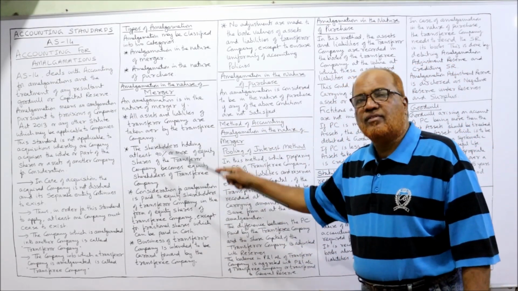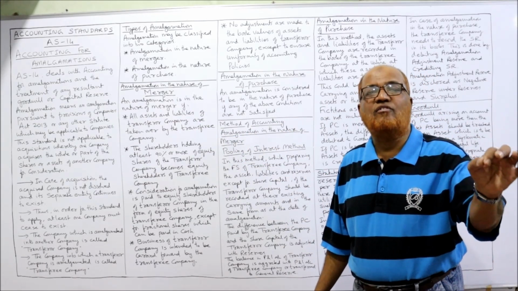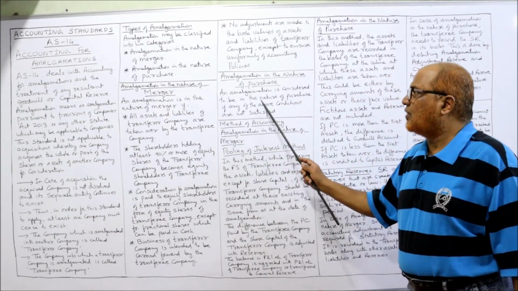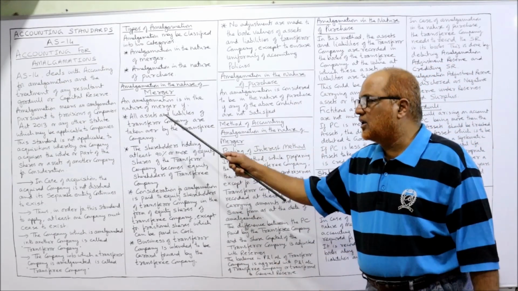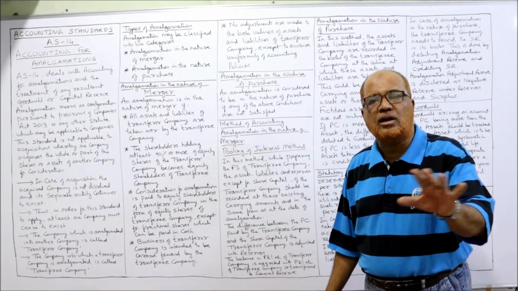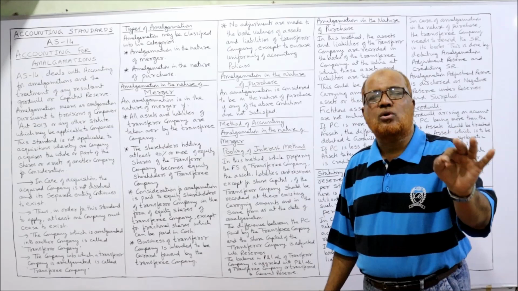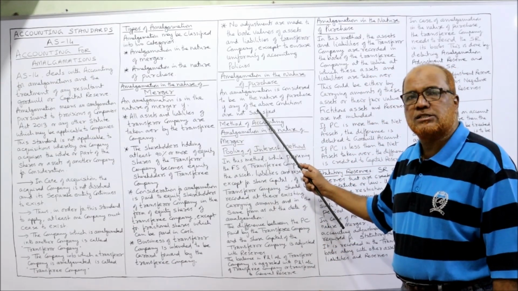If all the 5 conditions are satisfied, then it is called amalgamation in the nature of merger. Then what is amalgamation in the nature of purchase? If any or all of the conditions are not satisfied, then it is called amalgamation in the nature of purchase.